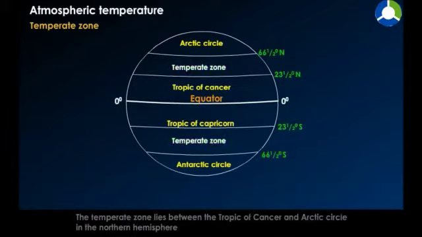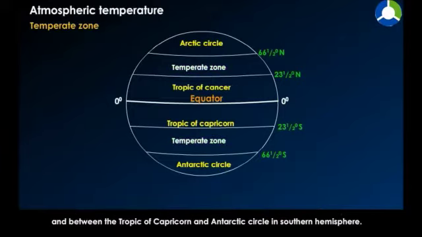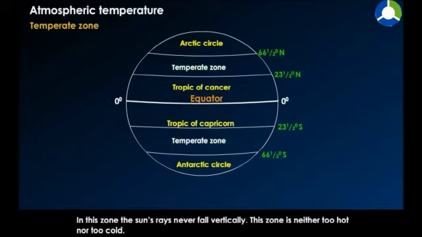Temperate zone. The temperate zone lies between the Tropic of Cancer and the Arctic Circle in the northern hemisphere, and between the Tropic of Capricorn and the Antarctic Circle in the southern hemisphere. In this zone, the Sun's rays never fall vertically. This zone is neither too hot nor too cold.